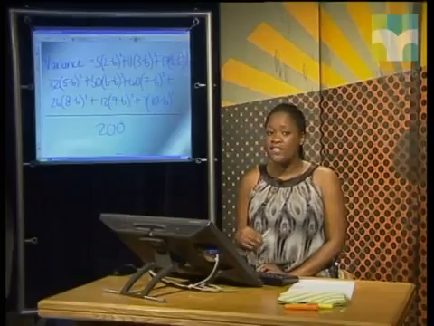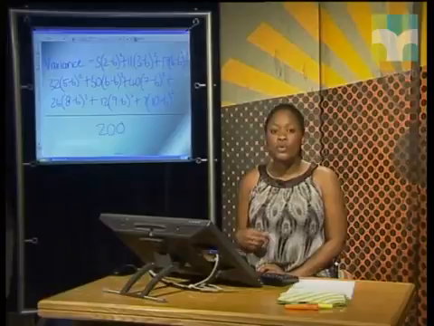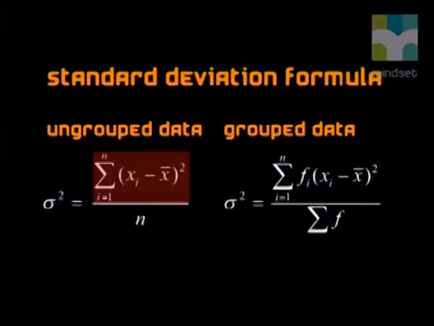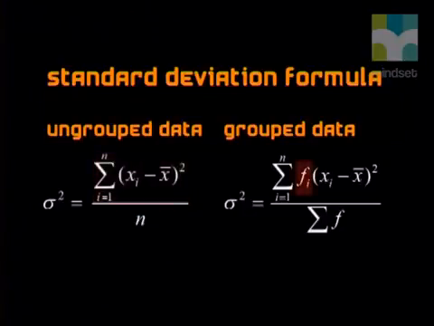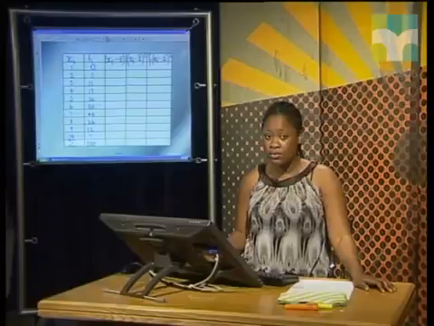From this, we can develop an equation to use for grouped data that is a modification of our old standard deviation equation. You can see that it's like the old formula, except now we multiply in the frequency in the numerator. Also, the total number of values in the denominator is represented by the sum of the frequencies. Now that we have a user-friendly equation to use for grouped data, let's calculate the standard deviation for our survey results. Do you think that you could give this a try now?